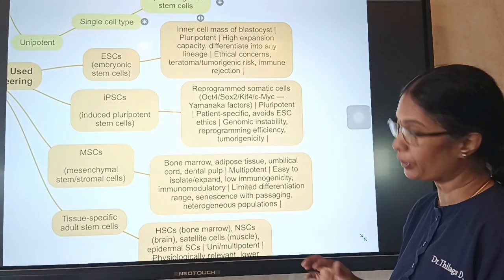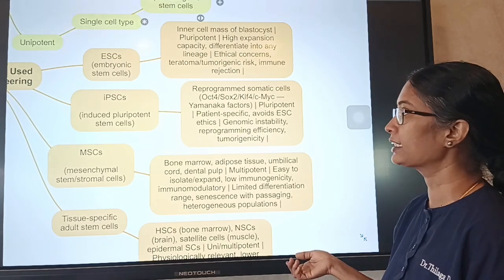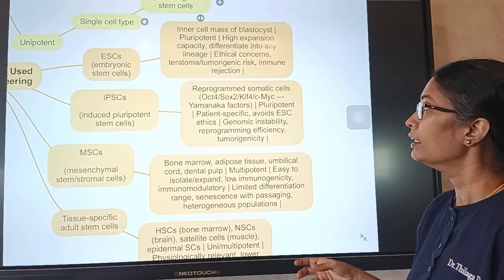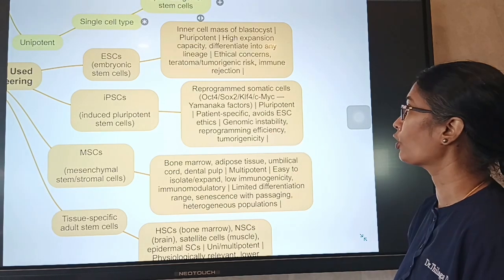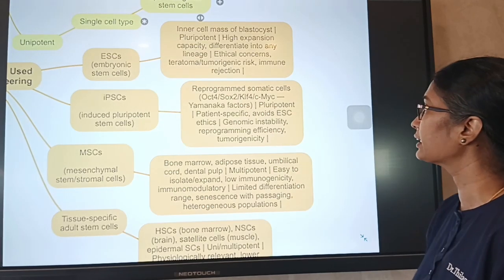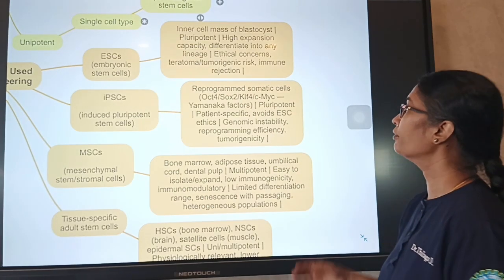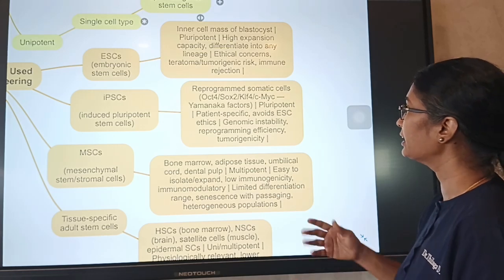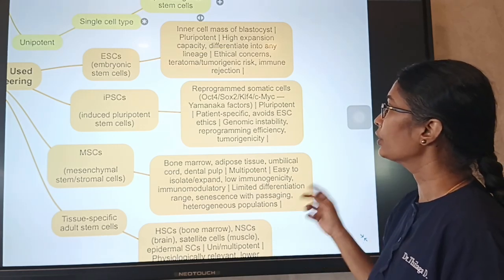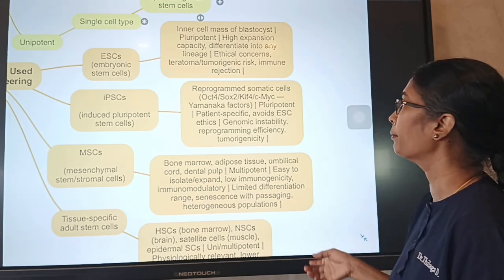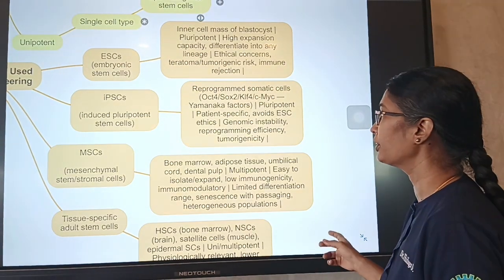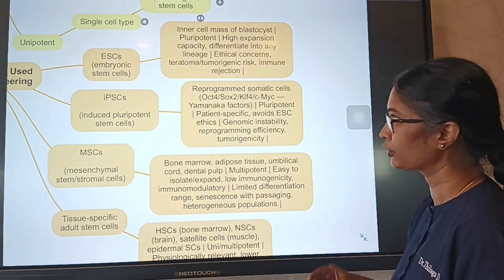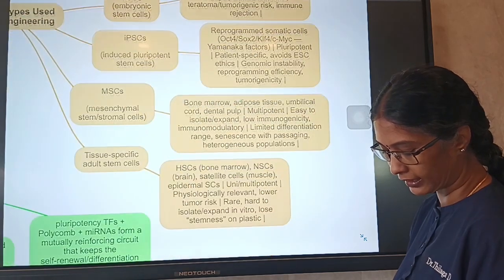Next came the induced pluripotent stem cells, which are artificial, where the Yamanaka factors like OCT4, SOX2, KLF4 and C-MYC are used to convert the adult mesenchymal cells into pluripotent stem cells. So it is patient specific and avoids the embryonic stem cell ethics, but genomic instability, reprogramming efficiency and tumorigenicity are the drawbacks of this kind of stem cells.